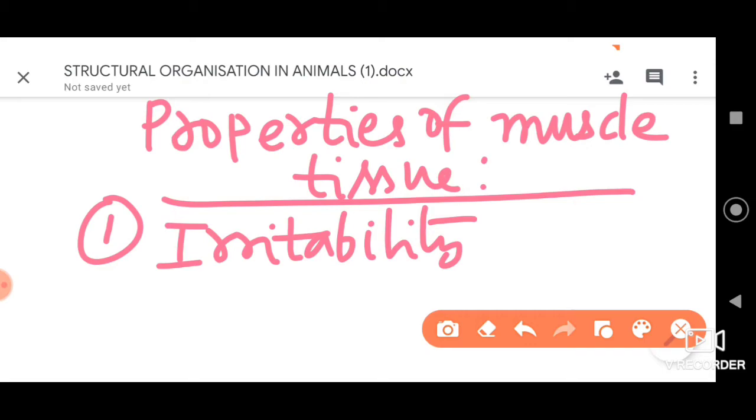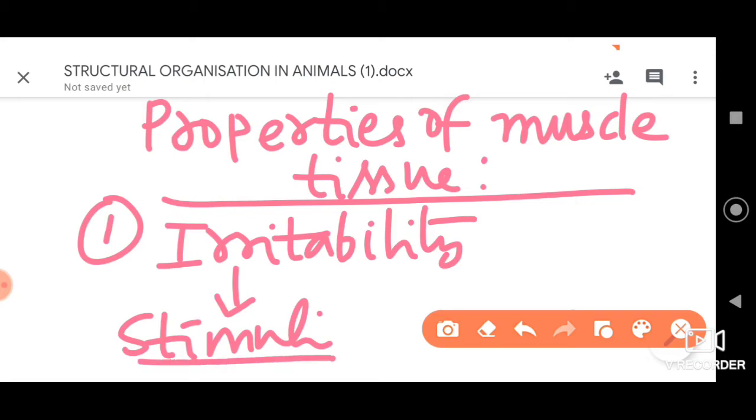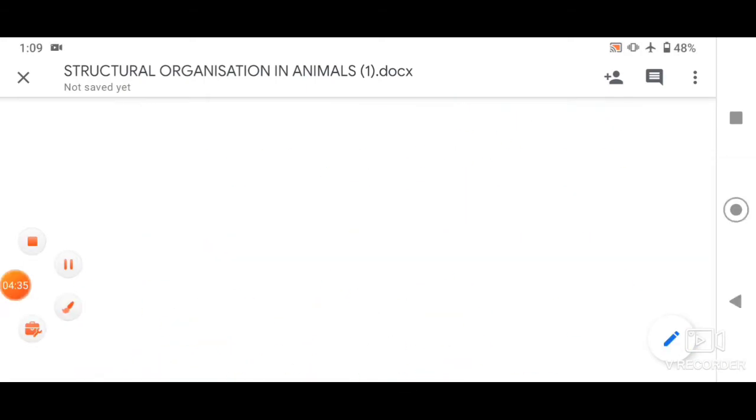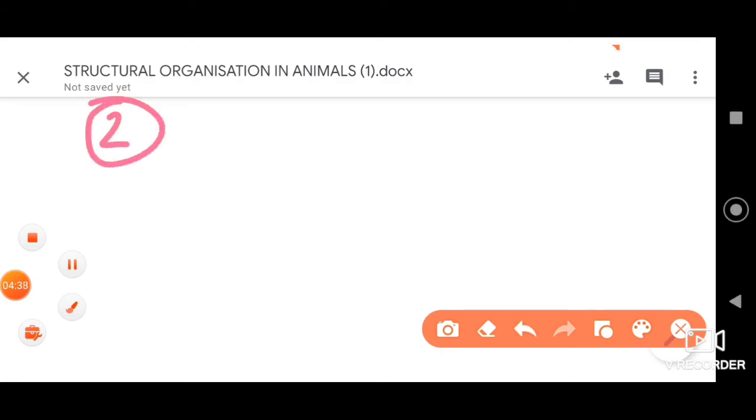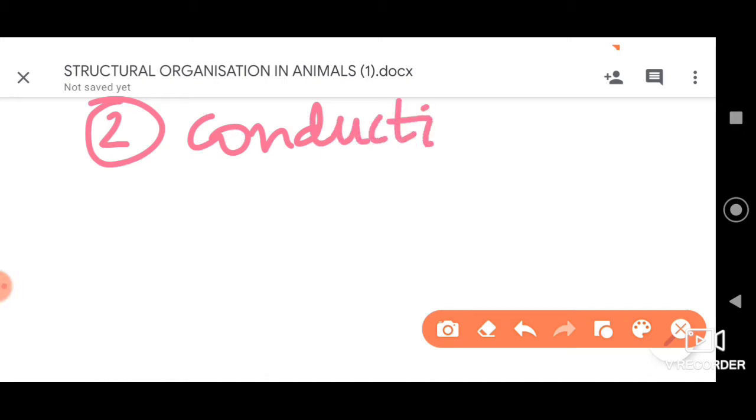It is the response of the cell, that is the muscle cell or muscle fiber, to stimuli. This is called irritability. The second property we have is conductivity. These are the properties of muscle fiber or muscle cells.